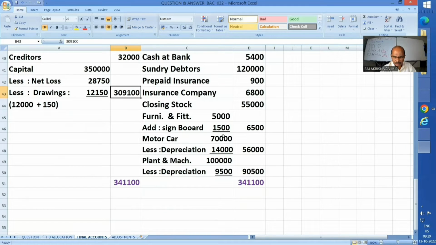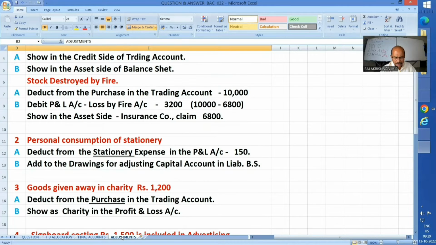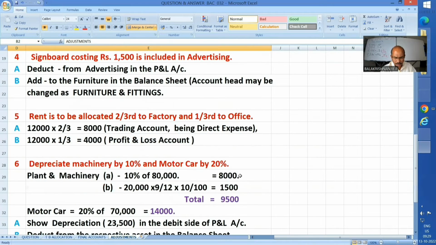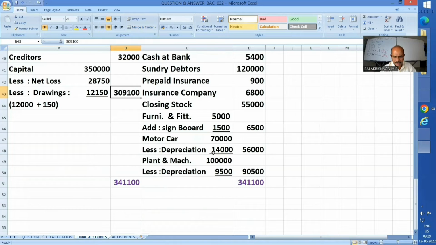Furniture and fitting subject to depreciation. Motor car also subject to depreciation. You have seen already, no? Depreciations and other things I've shown you. 9,500 and 14,000 from respective assets. Okay. Signboard. In fact, it is not depreciation, rather 5,000 worth of furniture and fittings. We have added the cost of signboard 1,500 and 6,500. Okay. So both the sides tallied.